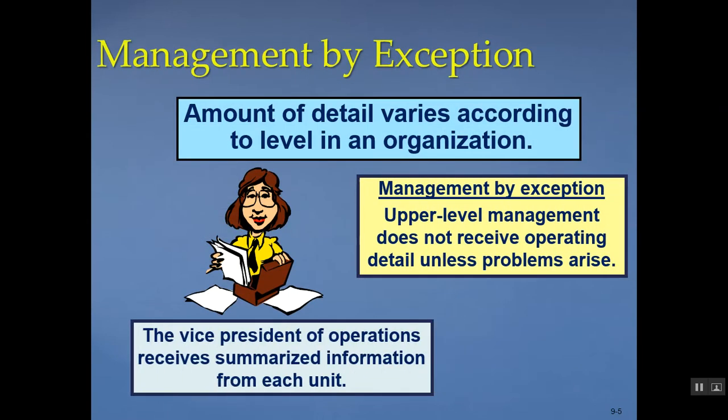This introduces the concept of managing by exception. So what does that mean? Basically what it's saying is that a manager is not going to look at every single variance that exists. Lower level managers are going to receive the detailed reports, and the level of detail increases at higher levels. So if a problem arises, top management gets a highly summarized report, and they can request greater detail to look into the problem. Basically, they're managing by exception because they're only going to get involved in the detailed operations if a problem arises, okay? And it has to be a material problem. They're not going to look at every immaterial problem.